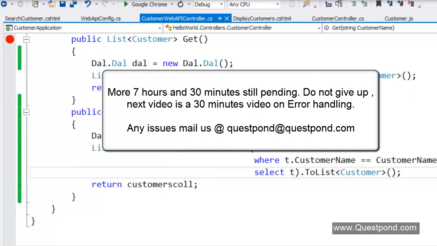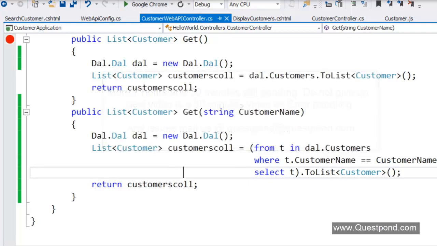Now the next video is going to be on error handling, which will be conducted by Mr. Sukesh sir. Now when it comes to error handling, most of the .NET developers stick to their try, catch, finally and those kind of error handling mechanisms, and definitely that is the fundamental way to handle errors. But when you're working with frameworks like MVC, WCF, they add more value on the try and catch and improve the error handling mechanism. So in the next video, Mr. Sukesh sir is going to demonstrate how we can handle errors in a more elegant and multiple way in MVC.